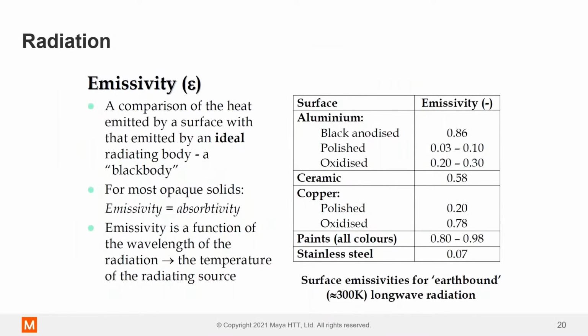Emissivity is a function of the surface of the device. Let's look at aluminum heat sinks. If it's polished and shiny, you're getting maybe 0.1. Emissivity ranges from 0 to 1; it's a ratio against the perfect black body. But as soon as we anodize that heat sink, it goes up to 0.86, 0.9.